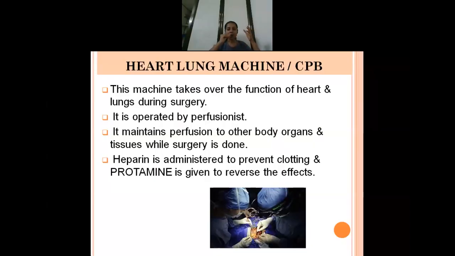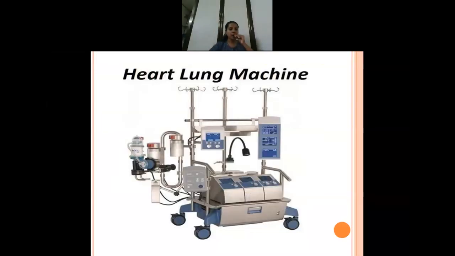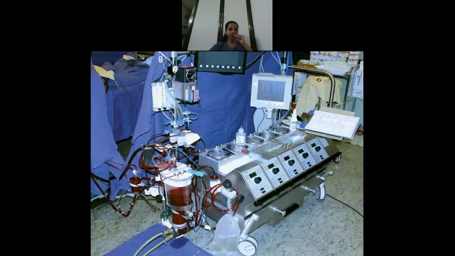Since the blood is going into the heart lung machine, chances are that blood clots will form. So during the procedure they will be giving heparin to the patient to prevent clotting, and after the surgery, to reverse the effect of the heparin, they will give the antidote protamine. So remember, the CABG surgery is done on a non-beating bloodless heart. They divert the entire blood into the heart lung machine. Here you can see the heart lung machine. This is how it looks.